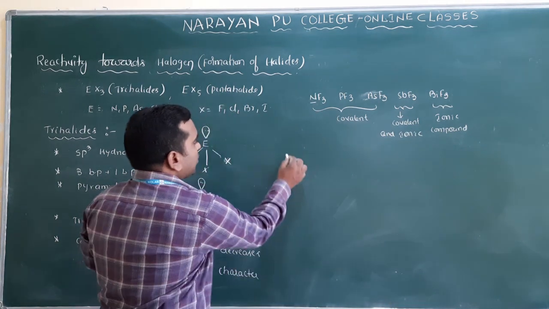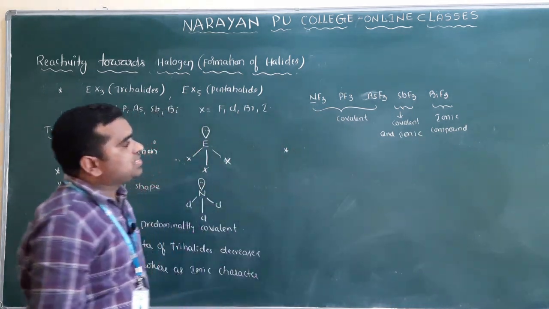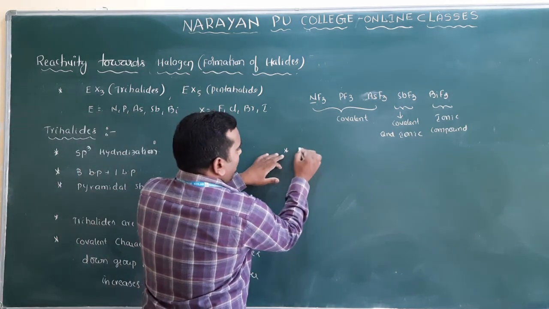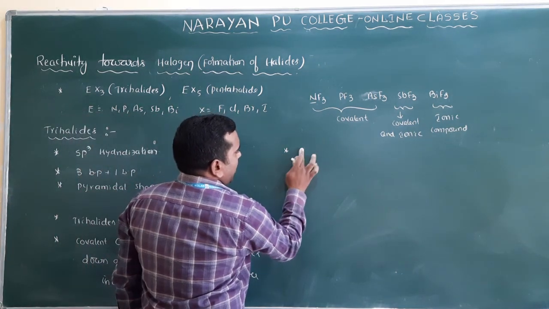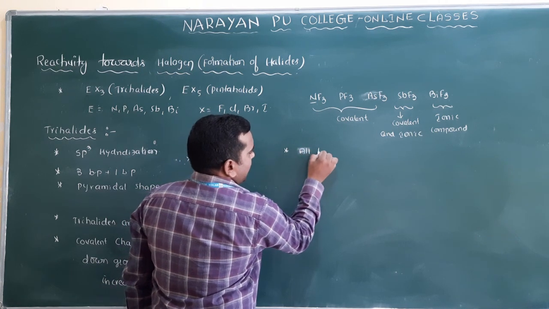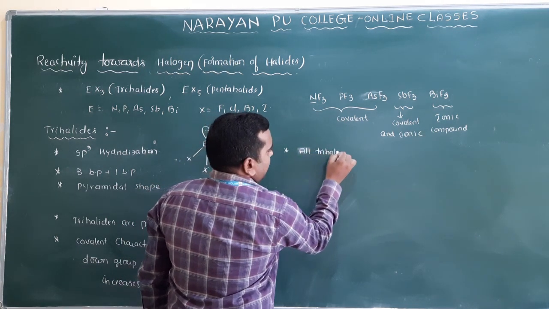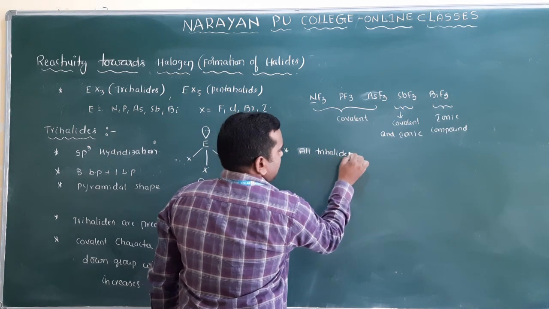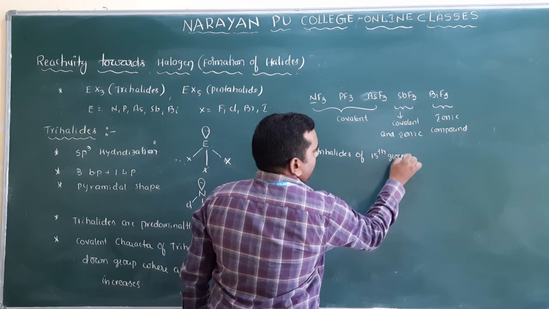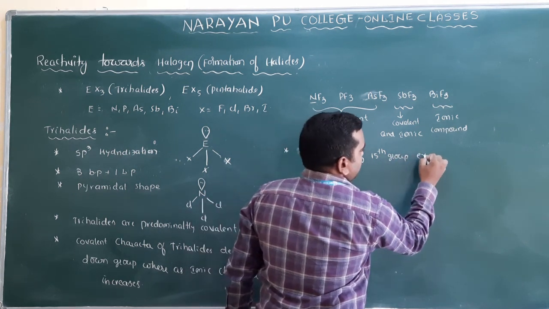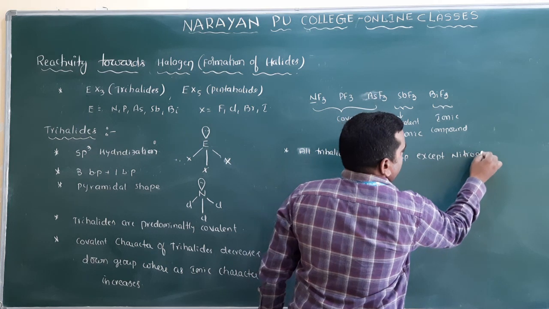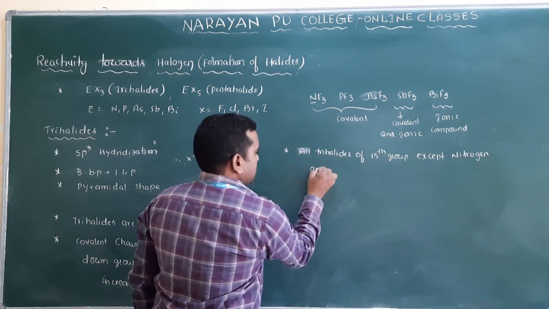Now if you see the stability, all trihalides of the 15th group except nitrogen are stable.